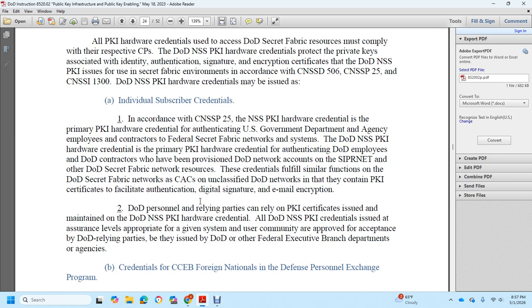The credential fulfills similar functions on DoD Secret Fabric networks as the Common Access Card does on unclassified DoD networks that contain the public key infrastructure certificate: it facilitates authentication, digital signature, and email encryption. DoD personnel rely on the public key infrastructure certificates issued and maintained by the DoD and NSA public key infrastructure hardware credential. All DoD NSS public key infrastructure credentials are issued at assurance levels appropriate to the given system or user community, with the exception of DoD relying parties of the issue of the DoD, other federal executive branches, departments, and agencies.